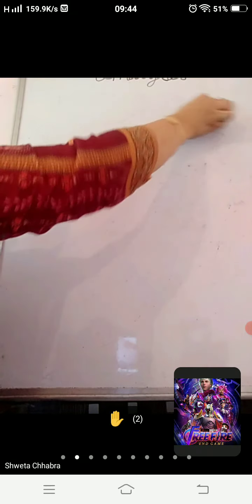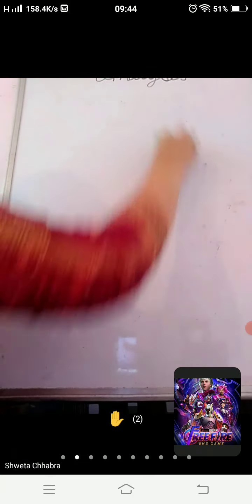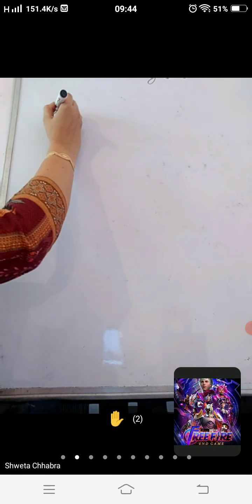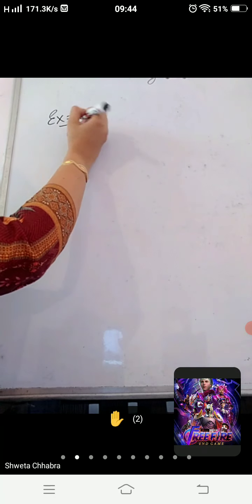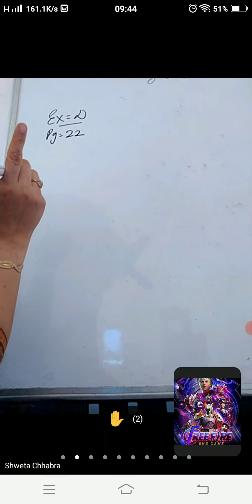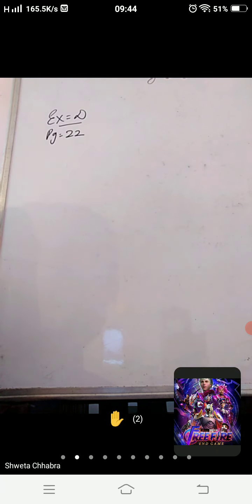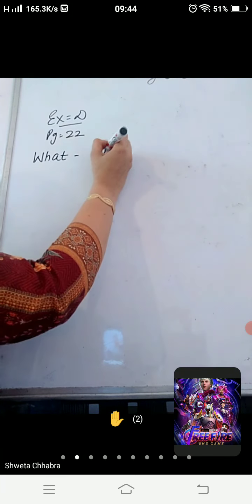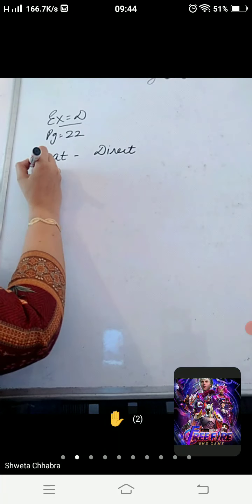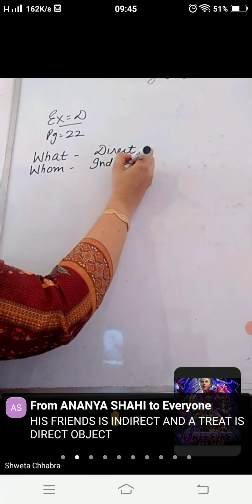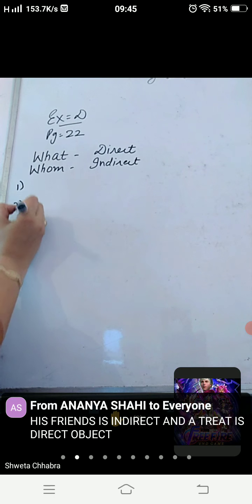Exercise D, page number 22. Quickly, just revise this topic. If direct object gives the answer of what and indirect object gives the answer of whom, only keep this thing in your mind. If it is giving the answer of what, it is direct object. If it is giving the answer of whom, it is indirect object. Now quickly tell me the answers: first, second, third.